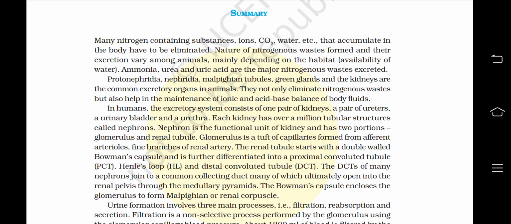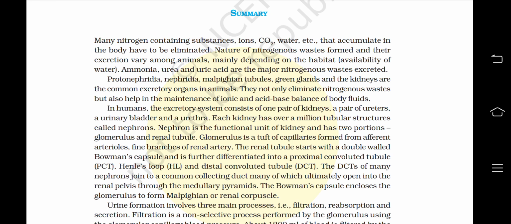Protonephridia, nephridia, Malpighian tubules, green glands and the kidneys are the common excretory organs in animals. They not only eliminate nitrogenous waste but also help in maintenance of ionic and acidic balance of body fluids. In humans, the excretory system consists of one pair of kidneys, a pair of ureters, a urinary bladder and a urethra. Each kidney has over 1 million tubular structures called nephrons.